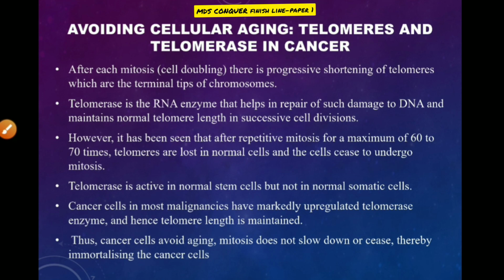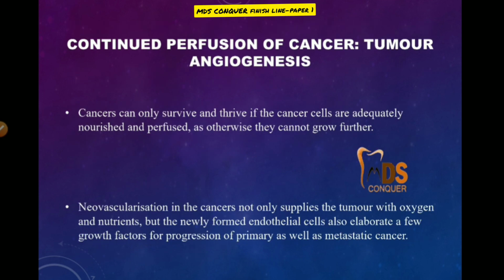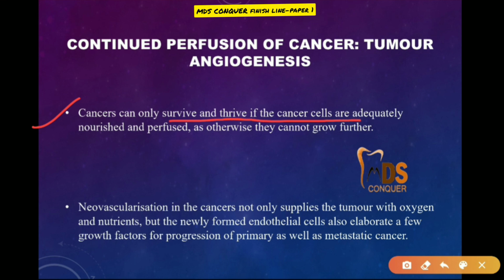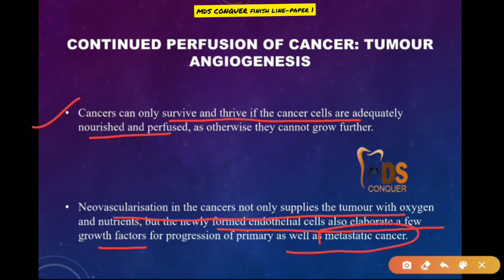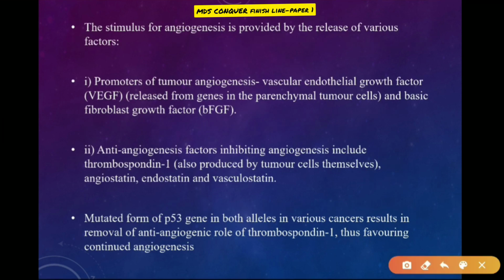And then the continued perfusion of the cancer, that is tumor angiogenesis. Cancers can only survive and thrive if the cancer cells are adequately perfused. Neovascularization in the cancer not only supplies the tumor with oxygen and nutrients, but the newly formed endothelial cells also contribute growth factors for the progression of the primary as well as metastatic cancer. So an important point you have to remember is that metastatic cancers can develop more because of this increased tumor angiogenesis. So these are the promoters of tumor angiogenesis.